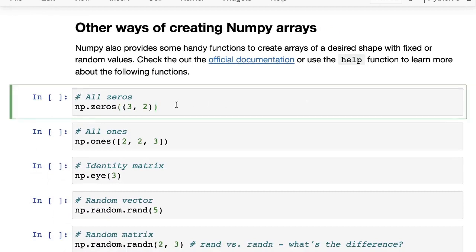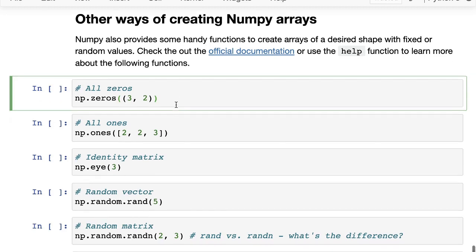Okay. And so now we've looked at pretty much everything NumPy has to offer. And one last thing that I want to share is how to create NumPy arrays. And we've seen np.array, that is the easiest way to do it. And we've also seen genfromtxt, which can take the data from a CSV file. But you can also create some special arrays using some direct functions.